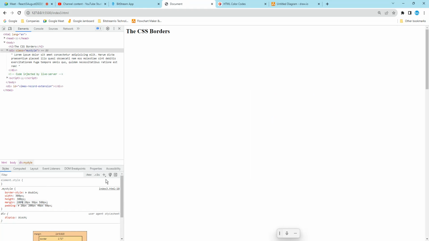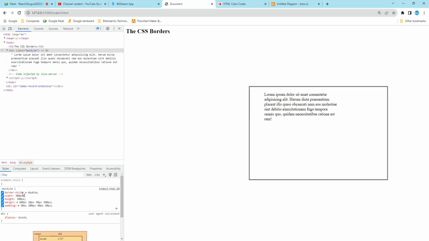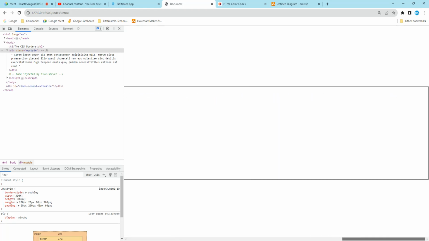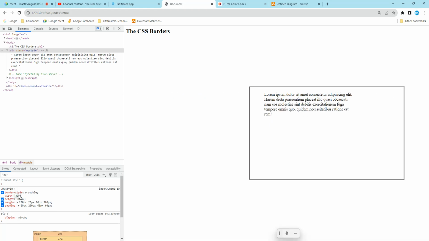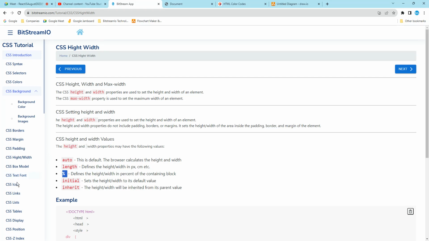So you have to mention all those things, okay? If you mention only a number without pixel or percentage, it will not take. So this is how it has to be given. If the width is 300 pixels, or if you make it 300%, see here, 300% means it is going to take this much. If you make it 30%, it is going to take like this. So which is the best one? The percentage is the best one. Got it. So this is how it works, and this is height and width.